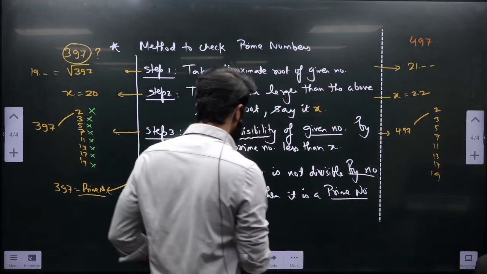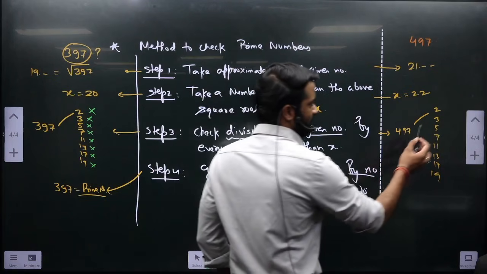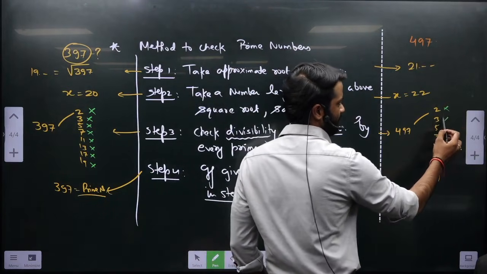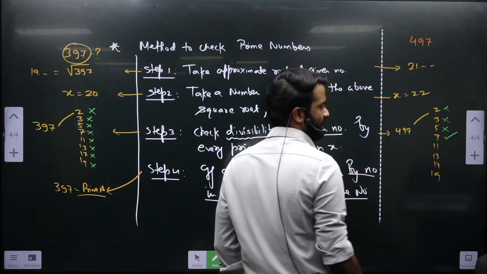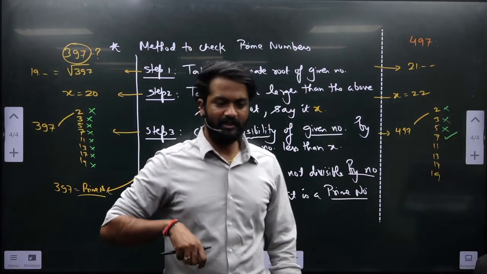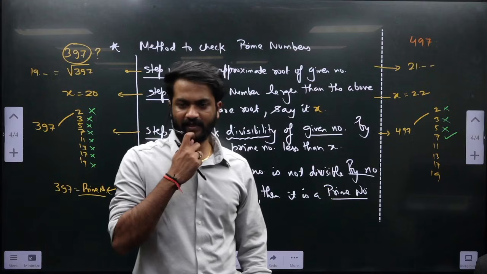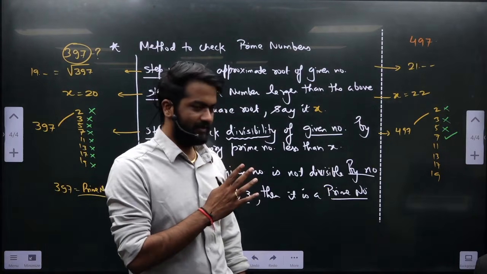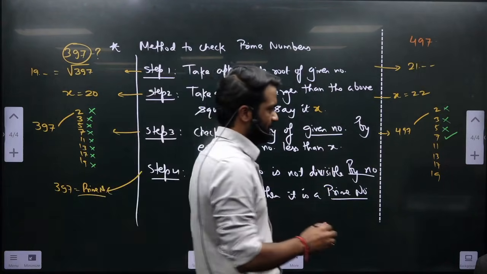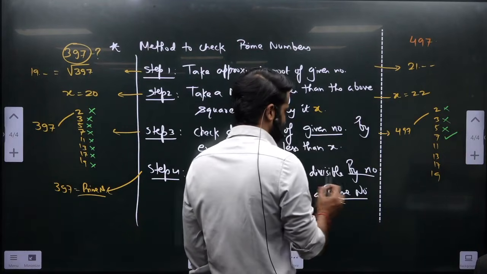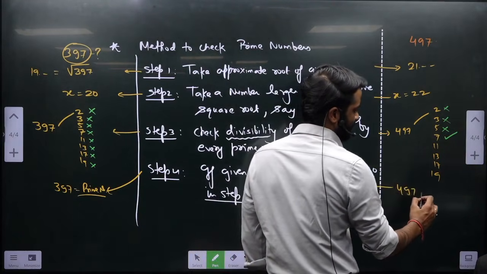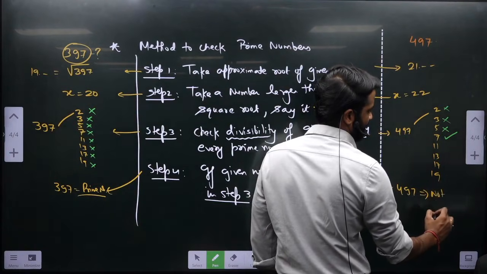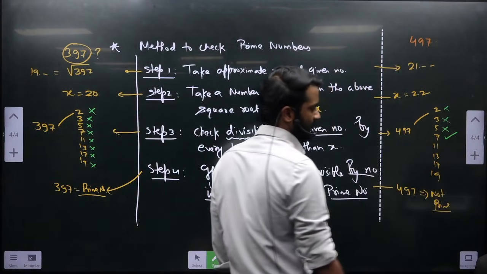So we'll check the divisibility. Is it divisible by 2? No. By 3? No. 5? No. By 7 we will find it divisible. 7 7s are 49, then 7 1s are 7. So it is divisible by 7. Stop. That means this 497 is not prime.